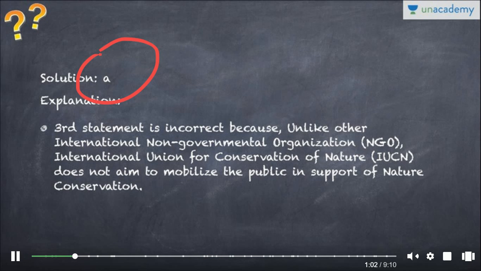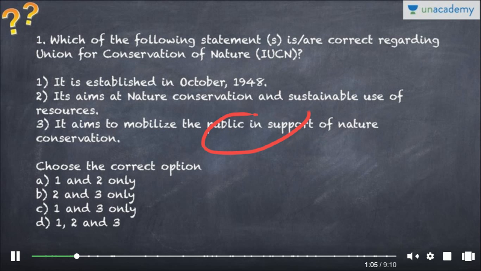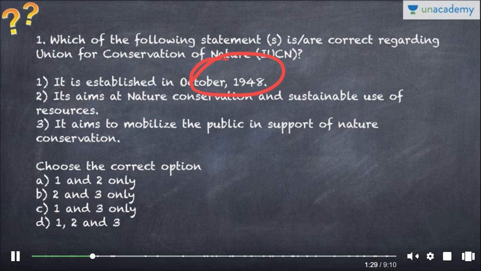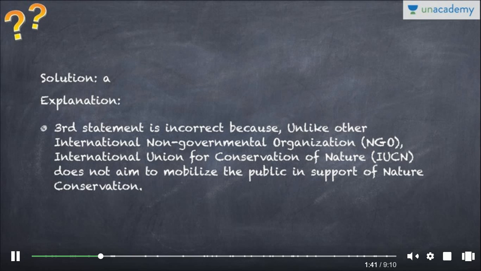So answer is obviously A, because the third statement is incorrect. Why is it incorrect? Unlike other international NGOs, International Union for Conservation of Nature does not aim to mobilize the public in support of nature conservation. Most of the NGOs, especially international NGOs, will always talk about the support of the public and stuff like that. But IUCN is not at all in that dimension. Obviously it is established in October 1948 and it aims at nature conservation and sustainable use of resources. So if in mains they want you to write something, you can write based on these 2 points. So answer is A, 1 and 2.